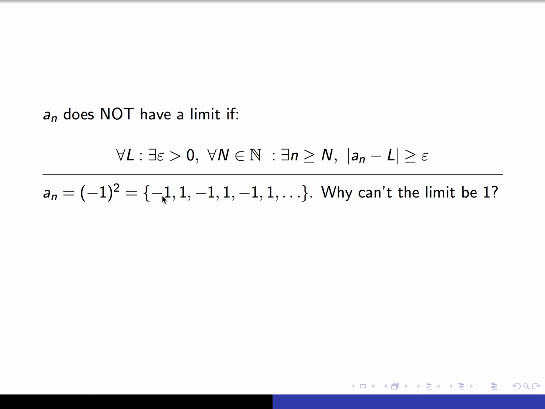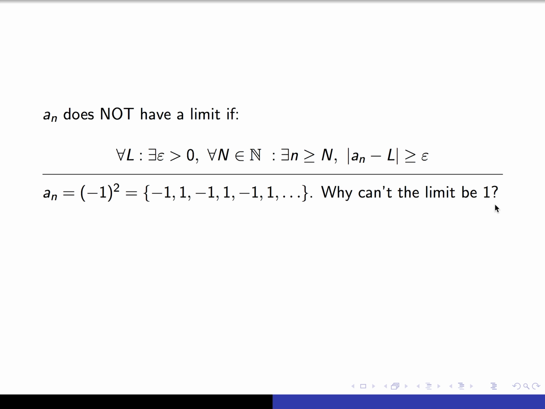So here's our sequence. It alternates between 1 and minus 1. Why can't the limit be 1? Well, if 1 is not a limit, then that means there's some epsilon that we can't stay within that distance of. Every other term, the distance between our supposed limit 1 and those negative ones is 2.